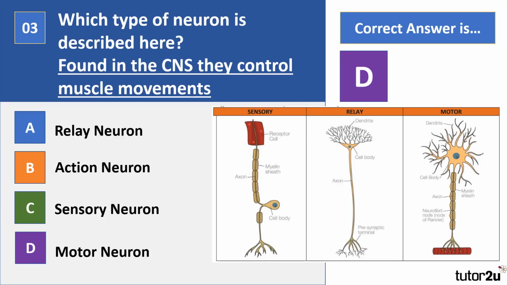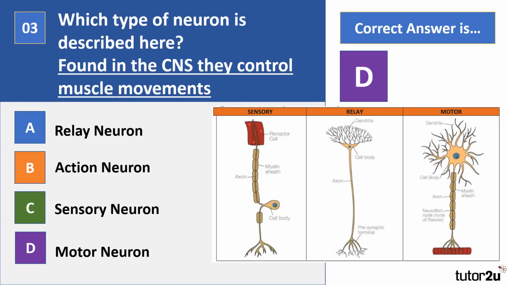Motor neurons are what we call efferent neurons, and they're in the CNS. They control the movement of muscles. Now, the axon of a motor neuron projects into the spinal cord, or it can actually travel all the way into muscle and glands. The longest axon in the human body actually stretches from the base of your spine right down to a muscle in your big toe. So it's about 1 meter long.